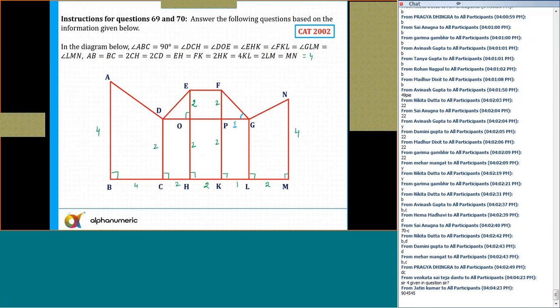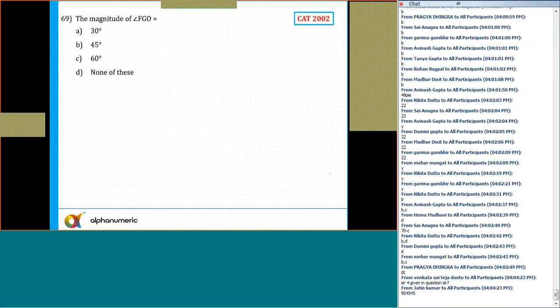The tan inverse, yes or no? So I need to find out the angle FGO. Can I say if this is theta, then that is basically tan theta? Tan theta is equal to perpendicular upon base, 2 by 1. So theta is equal to tan inverse 2. So the correct answer is tan inverse 2, which is option D, none of these.